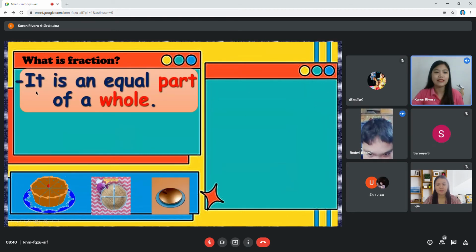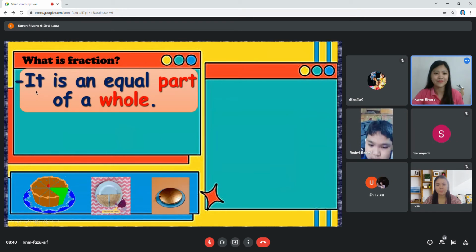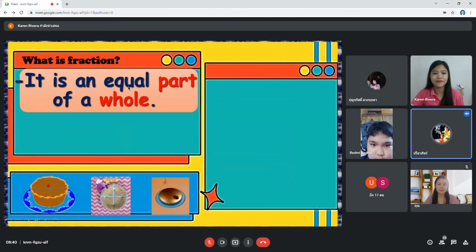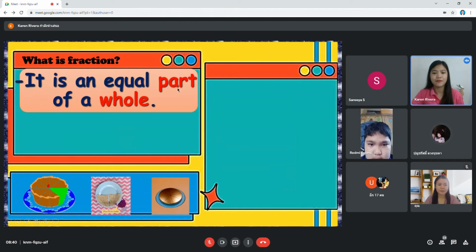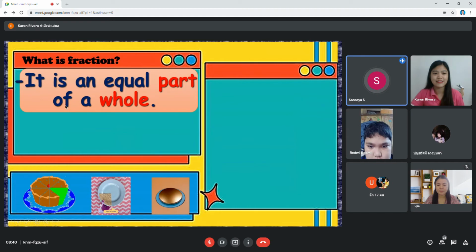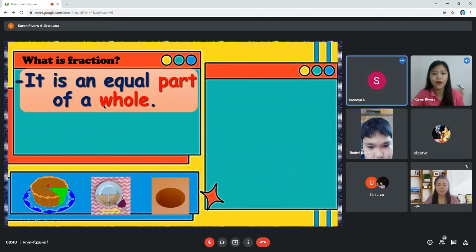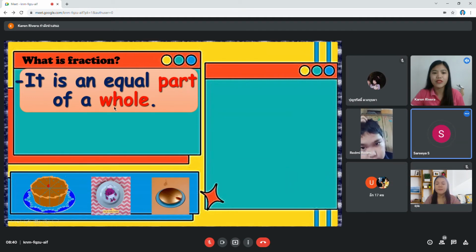So, let us review our topic yesterday. What is fraction? Okay, can you read it? It is an equal part of a whole. What do you mean by whole?